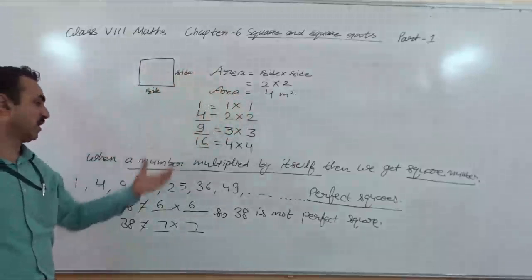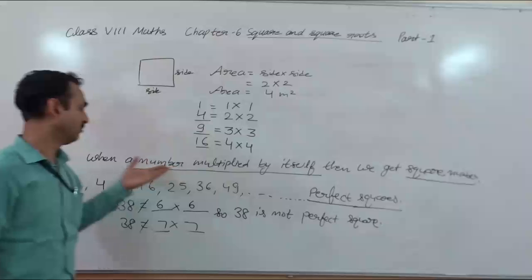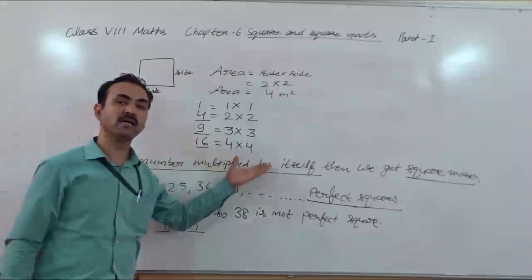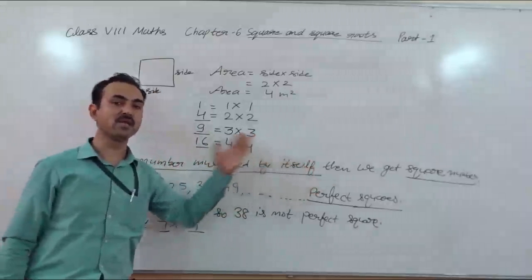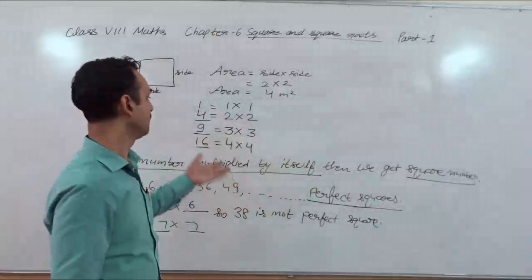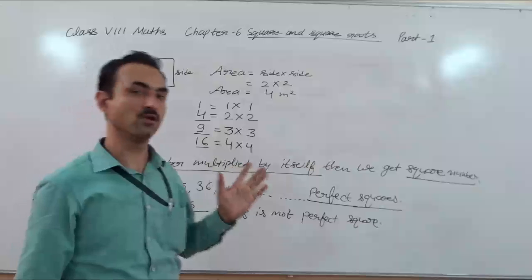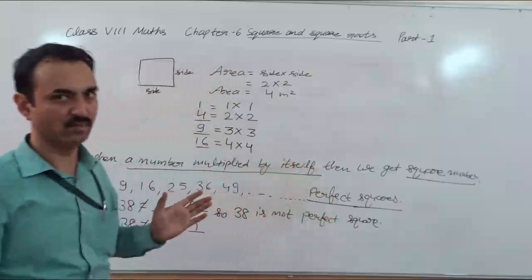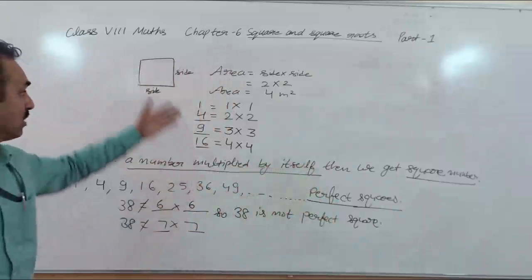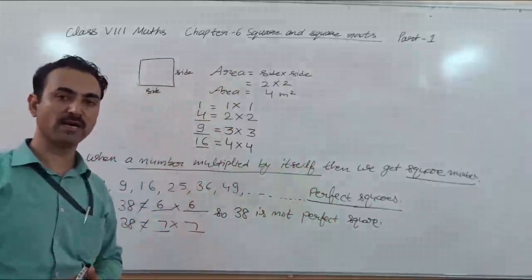And mainly you have to remember that when it is possible for a number to multiply by itself, meaning the same number, then you get a new number, and that new number is called a perfect square number. So I think you have understood about perfect square numbers.